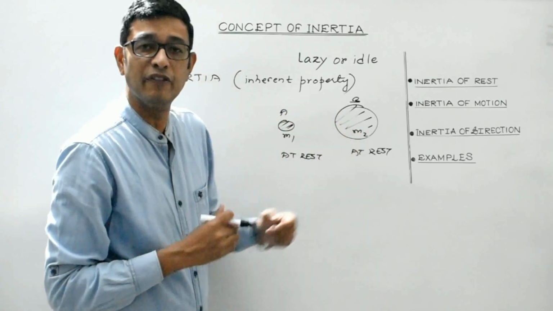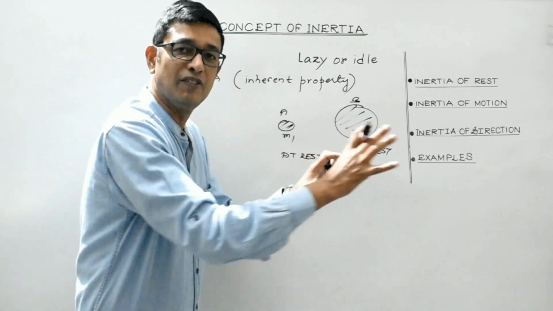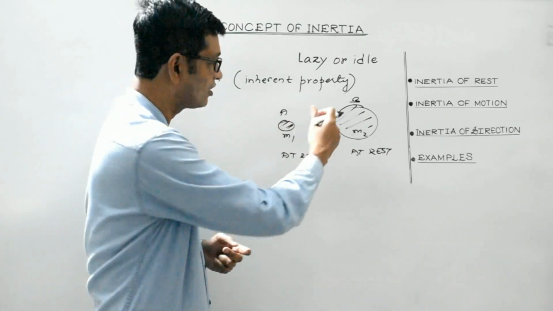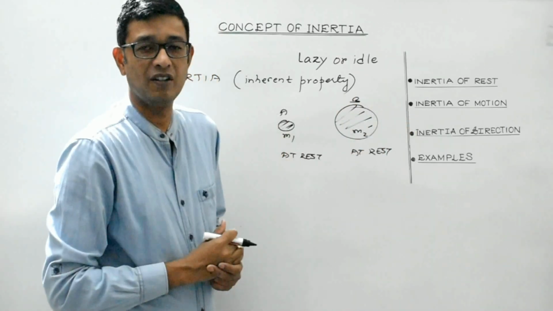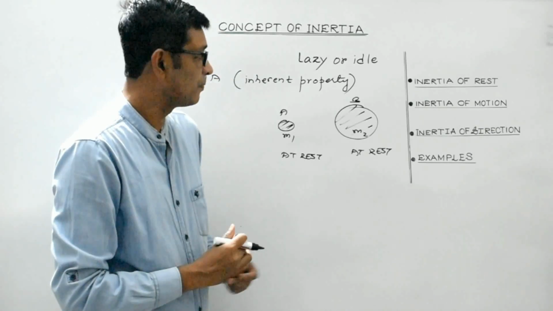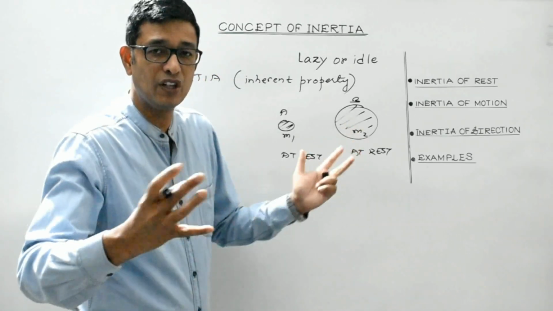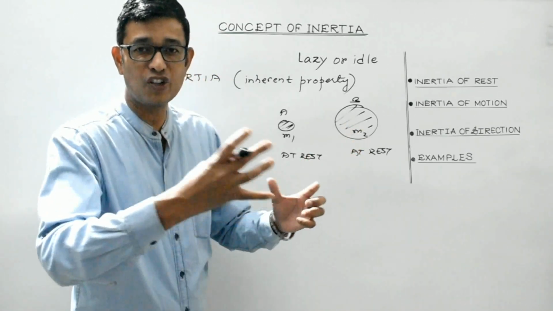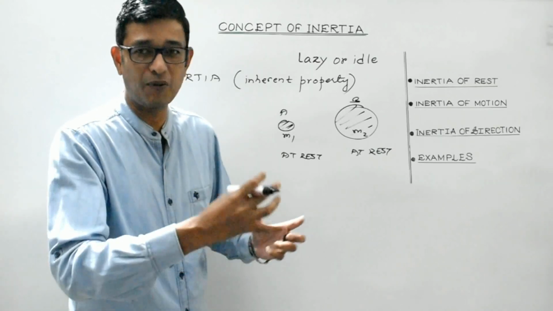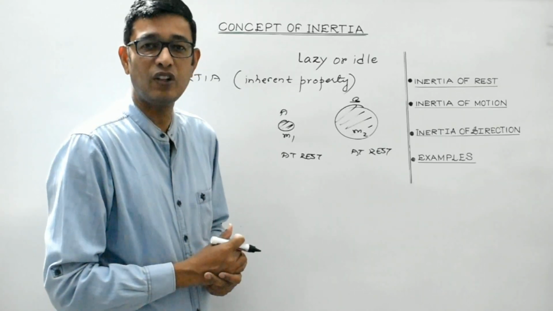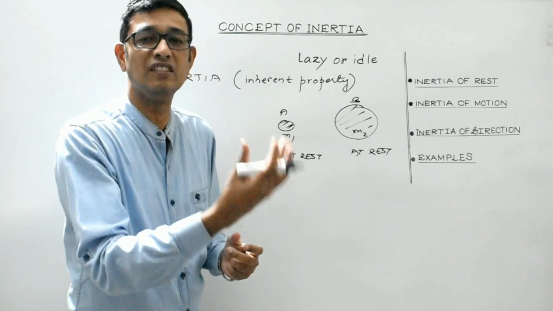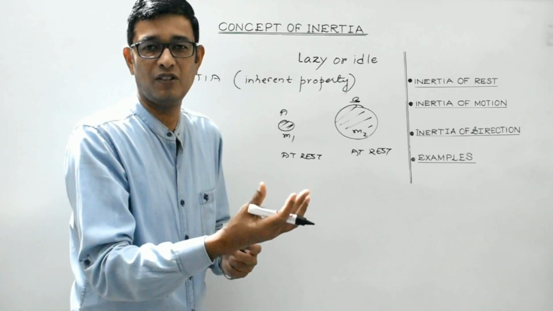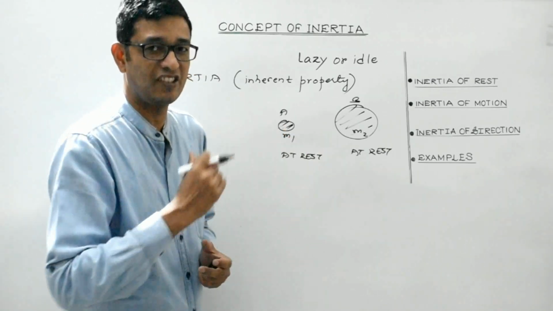While in the case of a heavier body, much larger effort will be required to change its state from rest to motion. So what I mean to say is that this heavier body, which has large mass or a large amount of matter contained in it, will provide more resistance, more opposition towards any change in its state.